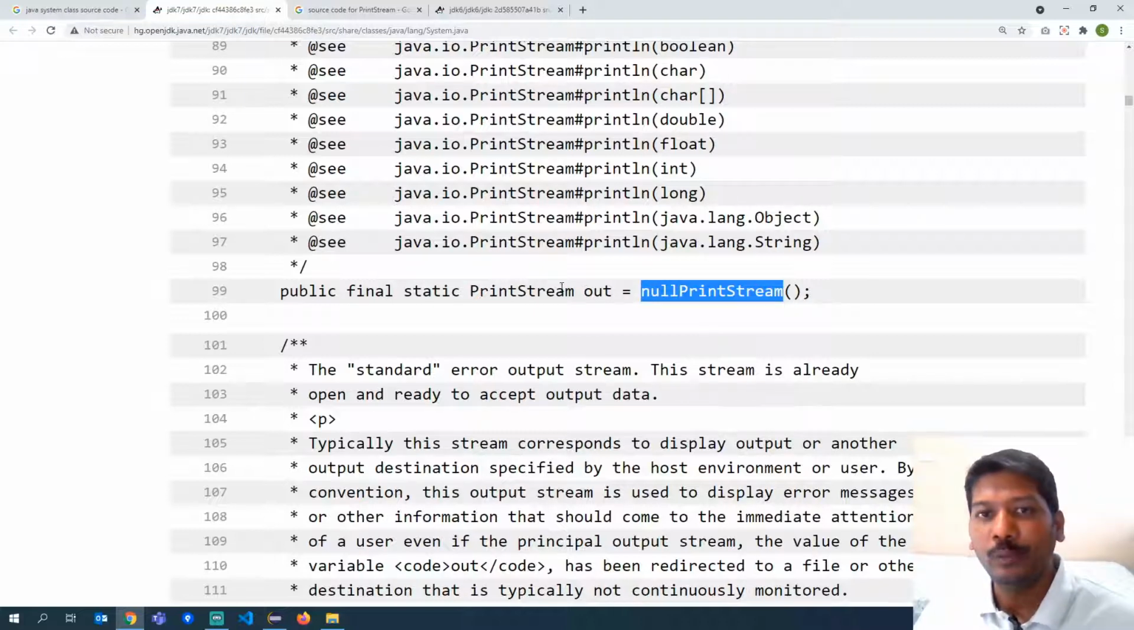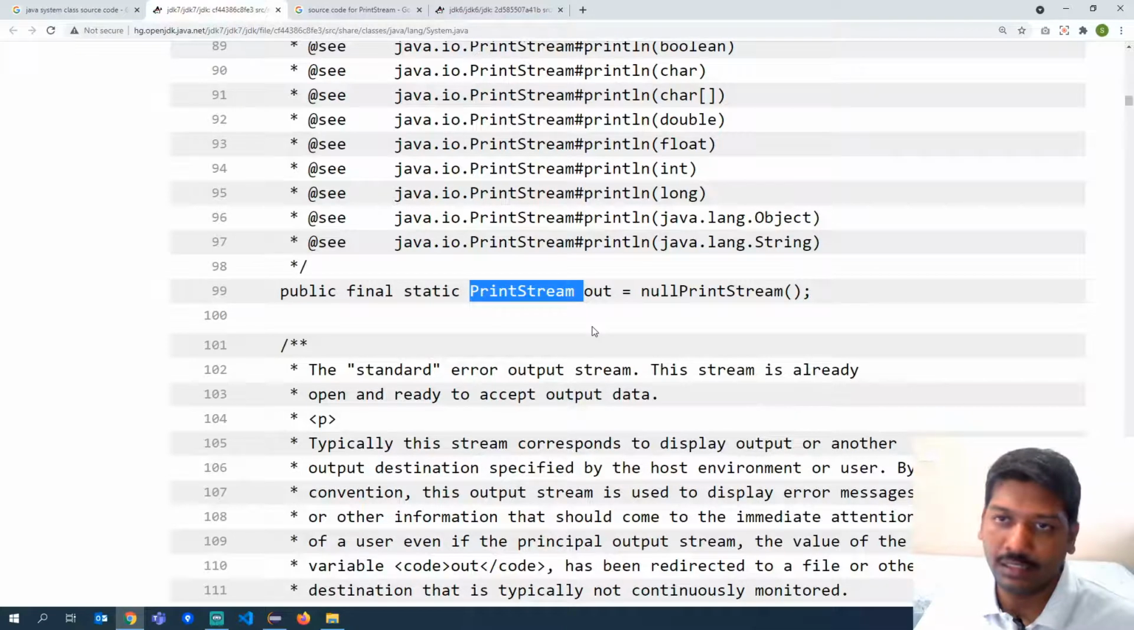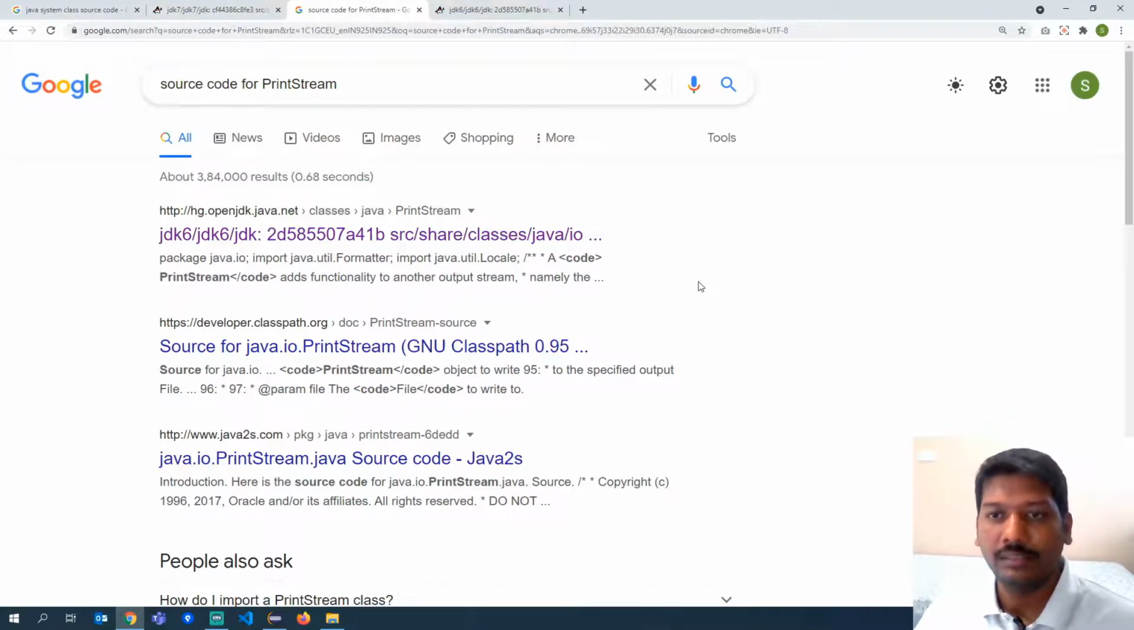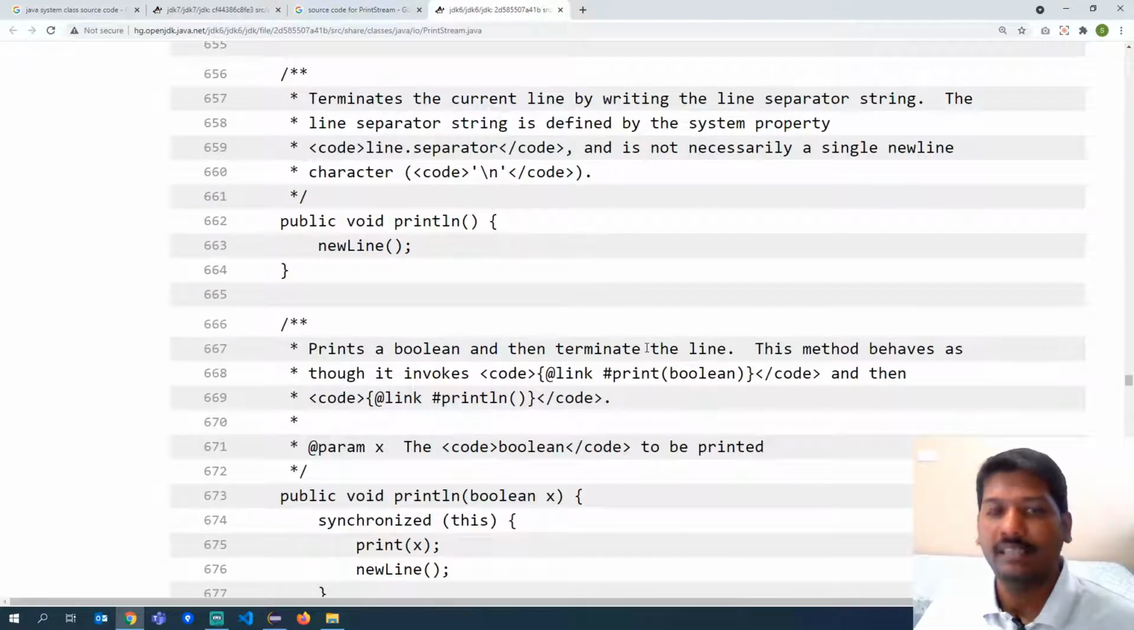Now let us go into the PrintStream class, search for the code, and see how the println method is declared in the PrintStream class. I have searched for the PrintStream class source code as well. I opened the first link, and if we go inside, we see that there is a method called println. Actually, there are multiple declarations of println.